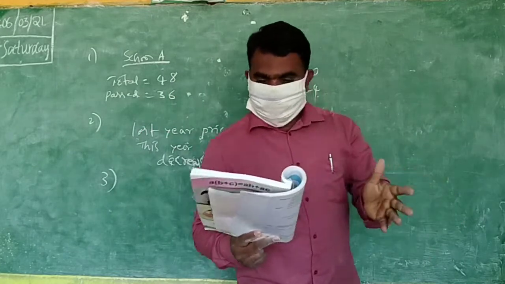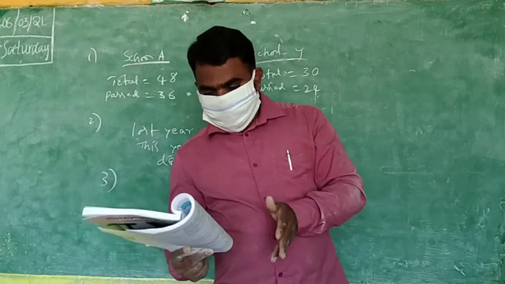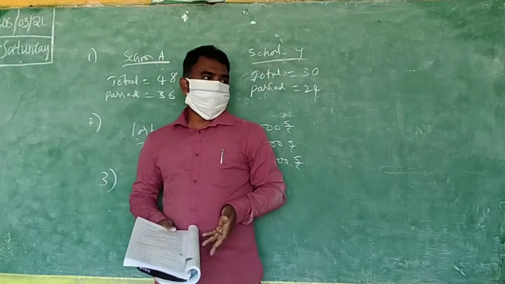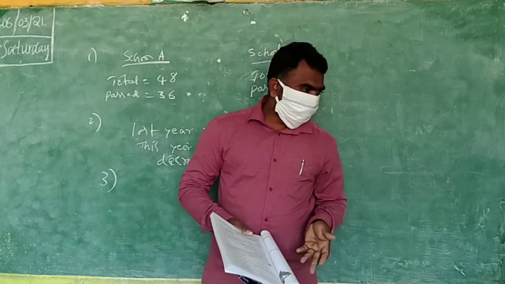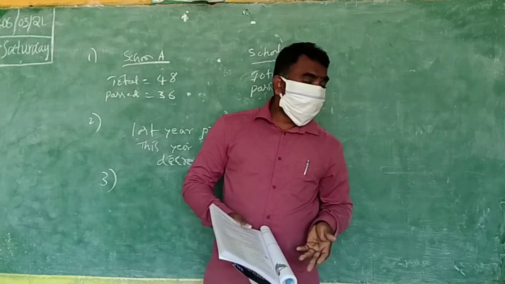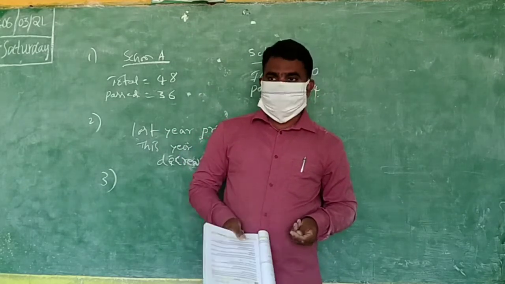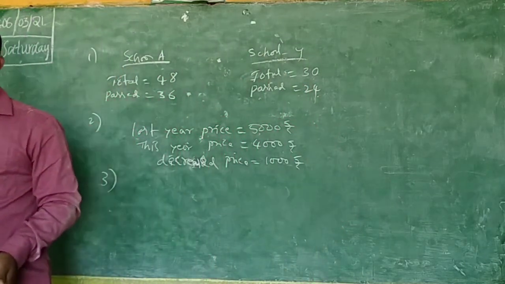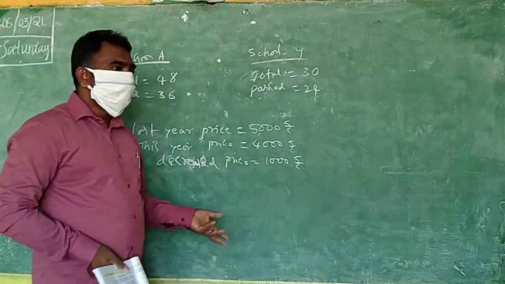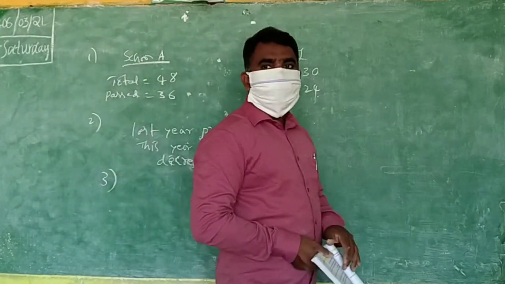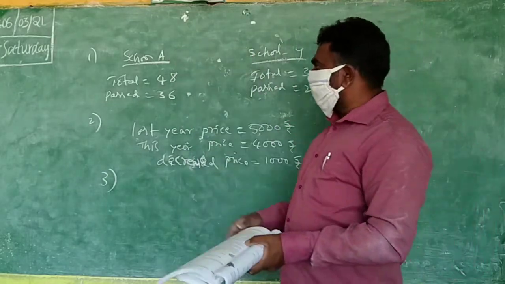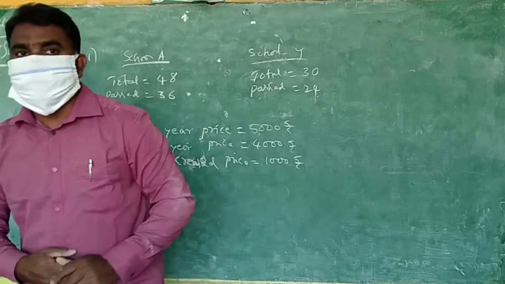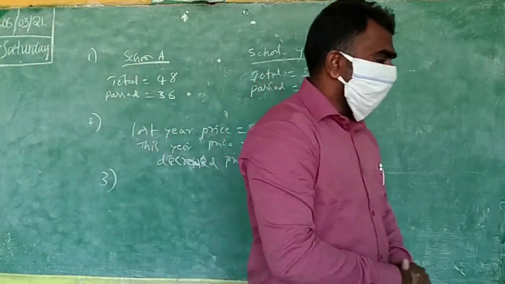Fourth question, you see there. 64% plus 20% plus dash is equal to 100%. 64 plus 20 is 84%. How much is left? 16%. These are easy questions, no? Okay. Now you do one thing. Complete the first two problems, and the next two also, only a single line answer. Write the four problems and complete them now.